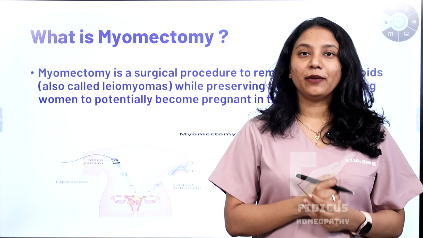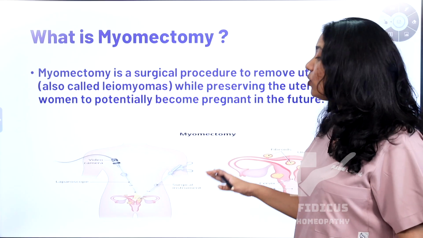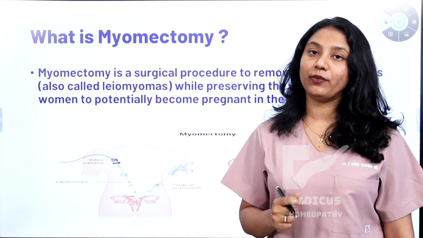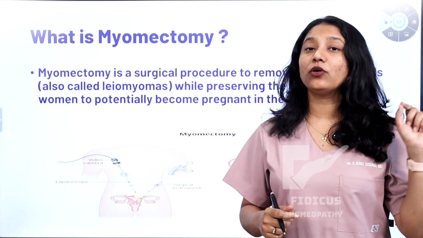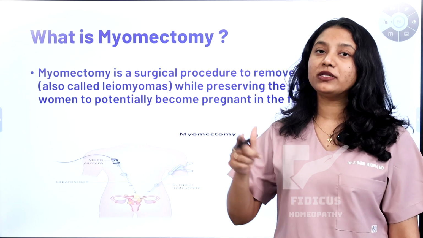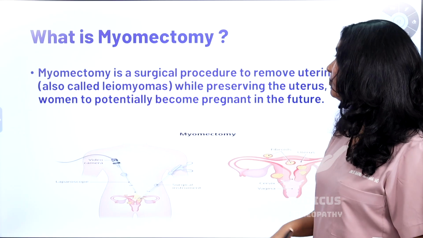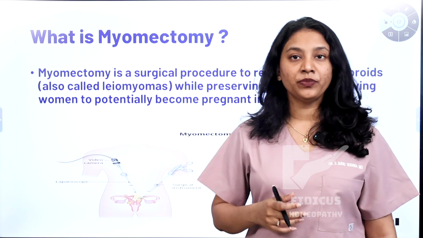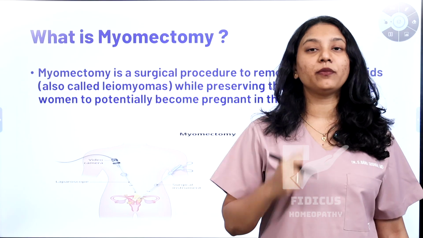What is myomectomy? Myomectomy is removal of the fibroids while retaining the uterus. It is very important to remember that in hysterectomy you are going to remove the uterus, but in myomectomy we are going to only target the fibroids and remove them, so that the woman can potentially become pregnant in the future. So this is the main reason for myomectomy.